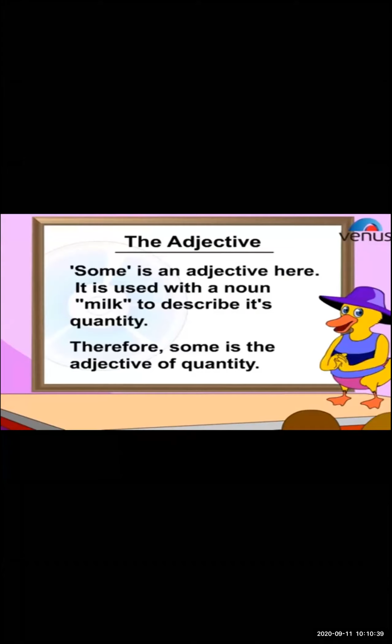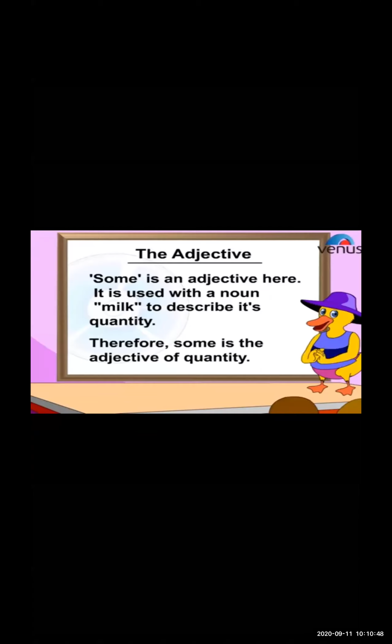So whenever you ask the question to that sentence, how much? At that time you will get the answer of quantity. Which is the adjective in that sentence? Some is the adjective. And what is the type of that word? It's an adjective of quantity.